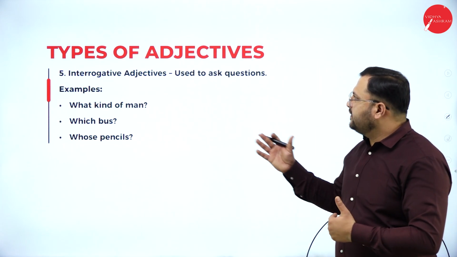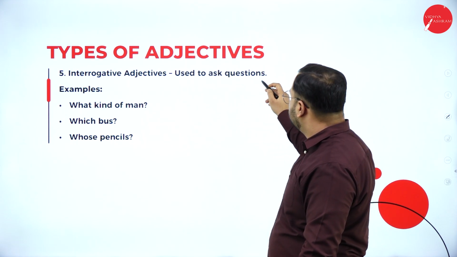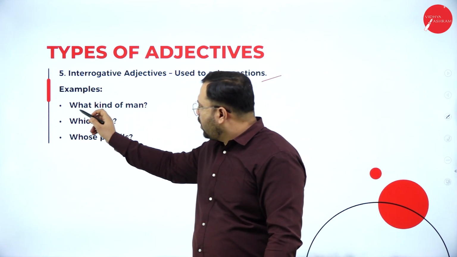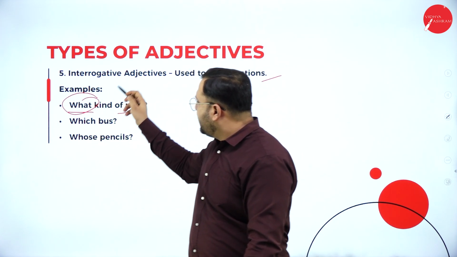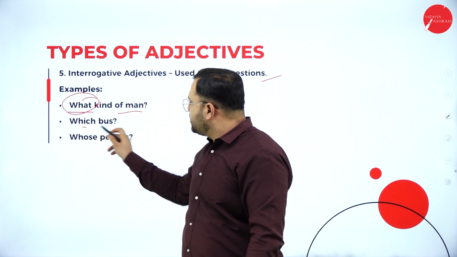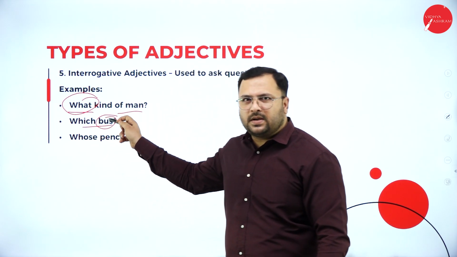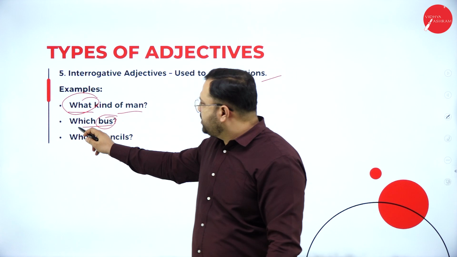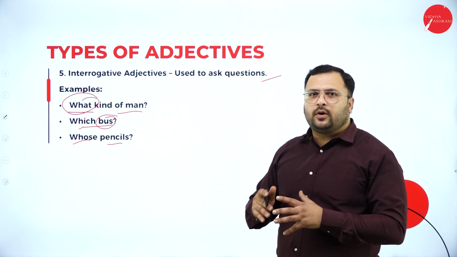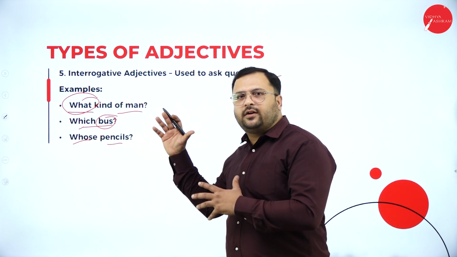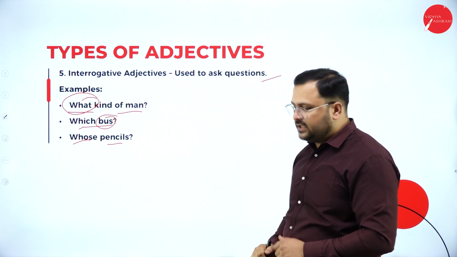Then interrogative adjectives. They are used to ask questions. Example, what kind of a man? So what is an interrogative adjective? Which bus? Bus, and we are inquiring about some bus. So therefore, which is an adjective in this sentence. Whose pencil. When you go in detail about adjectives, you will find all these things. So these are examples of interrogative adjectives.